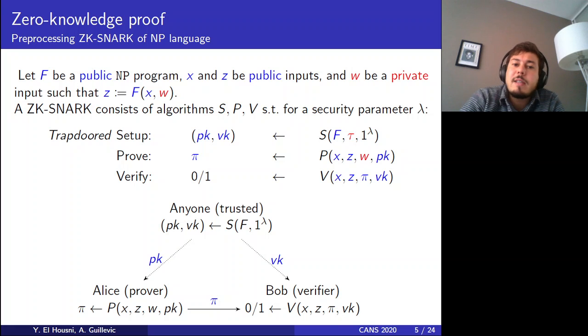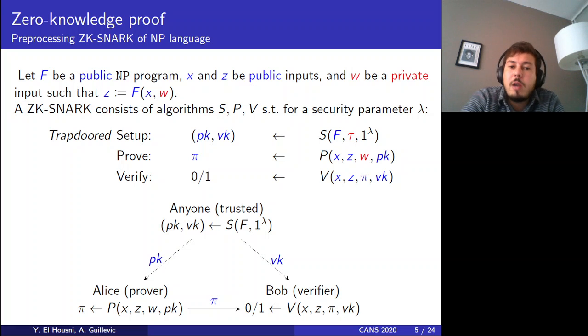A ZK-SNARK consists of three algorithms: setup, prove, and verify, for some security parameter lambda. The setup is actually trapdoor, meaning that it needs a secret. It takes the security parameter lambda and the public program F, and outputs some key material, pk as in proving key and vk as in verification key.